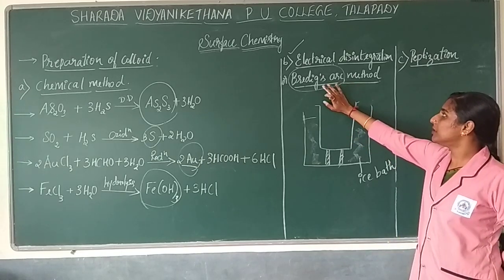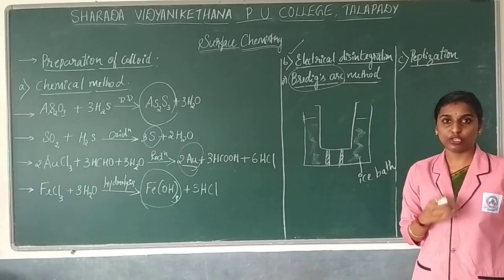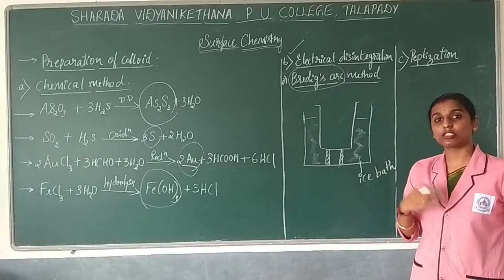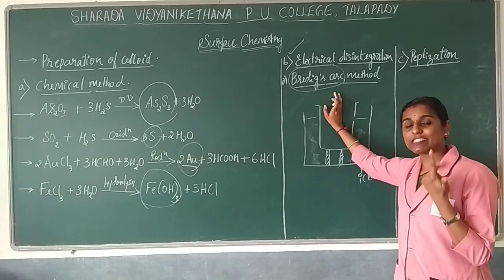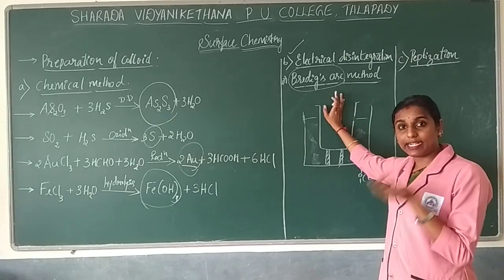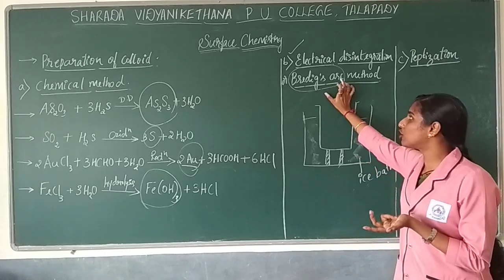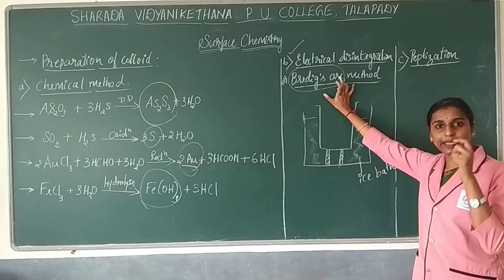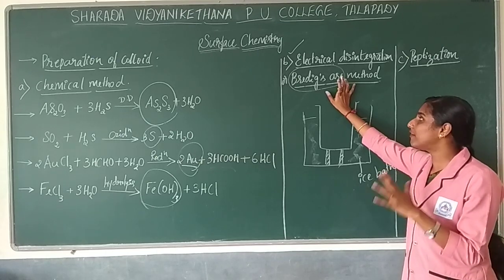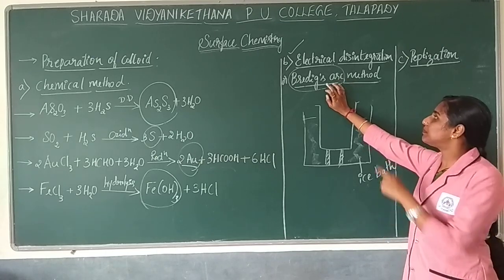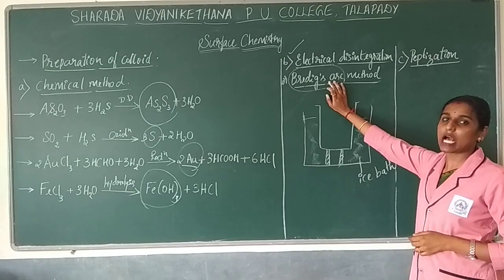See, this method, Bredig's arc method, will be used to prepare a colloidal sol of metals such as silver, gold as well as platinum. This kind of metal colloid can be prepared by using this method. Okay, I'll repeat: silver, gold as well as platinum. These kinds of metals will be used in Bredig's arc method.